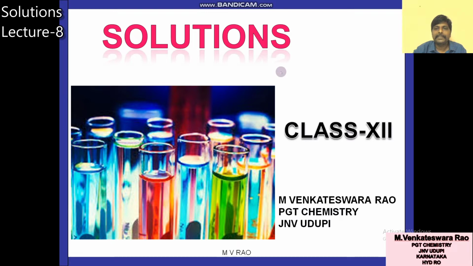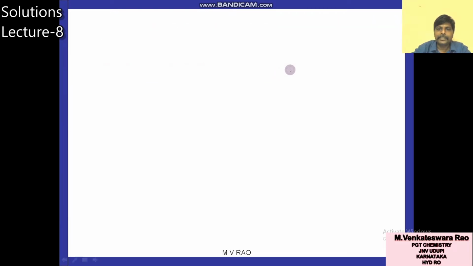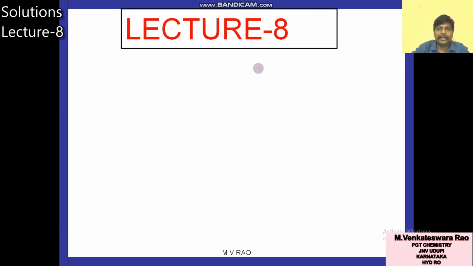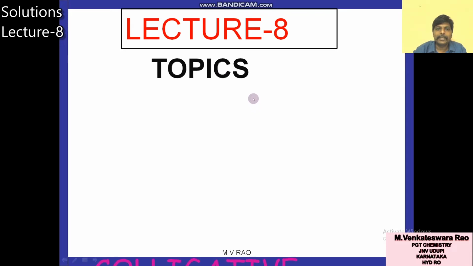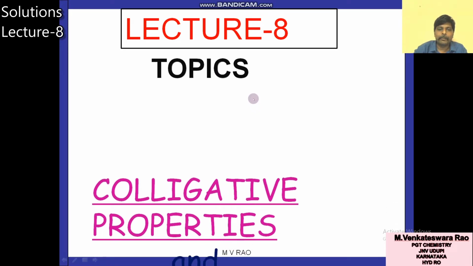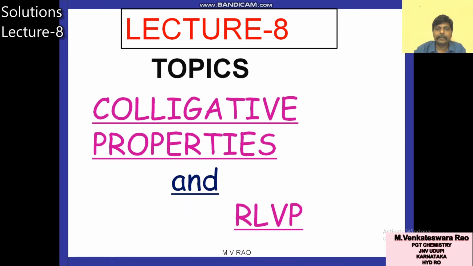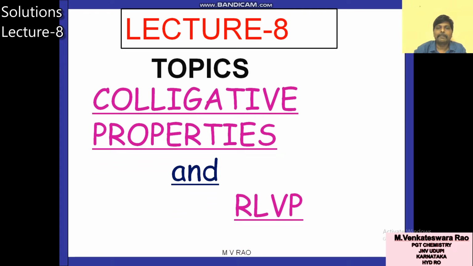In the previous topic, we discussed ideal and non-ideal solutions and azeotropic mixtures. In today's class, we are going to learn about colligative properties, and the first colligative property, that is relative lowering of vapor pressure. So colligative properties, shall we start?